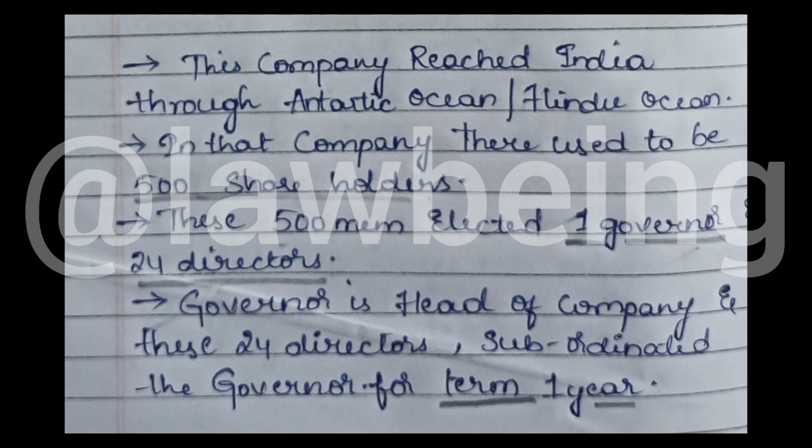Remember, one governor and 24 directors were formed with 500 members. The governor is the head of the company and the 24 directors are subordinate to the governor. The term for the governor is 1 year. Also remember, the British government exclusively gave permission to this company only.